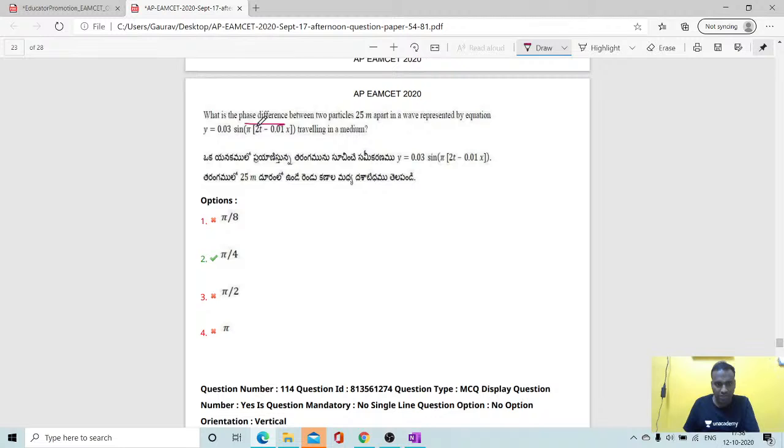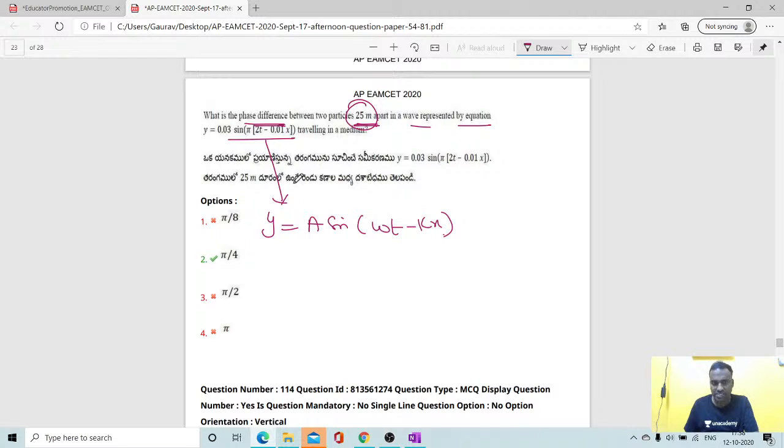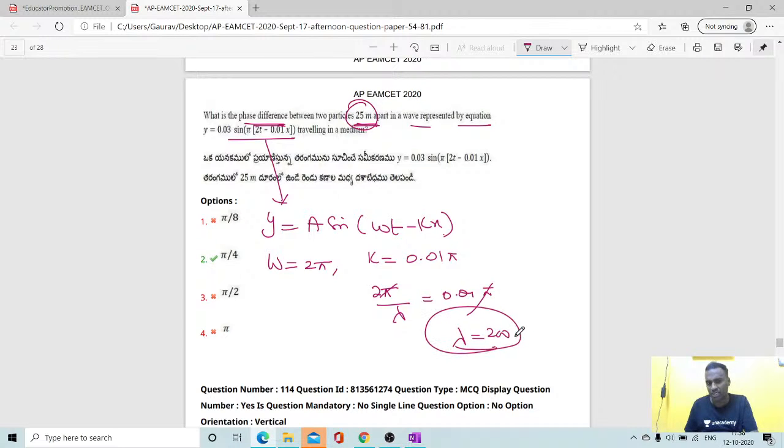What is the phase difference between two particles 25 meters apart in a wave represented by the equation? See students, y is equal to a sine, if I compare, omega t minus kx, the standard equation. Omega is 2 pi, students, k is equal to 0.01 pi. So k is nothing but 2 pi by lambda. 2 pi by lambda is equal to 0.01 pi. So pi gets cancelled, then lambda is equal to how much, students? 200 meters.